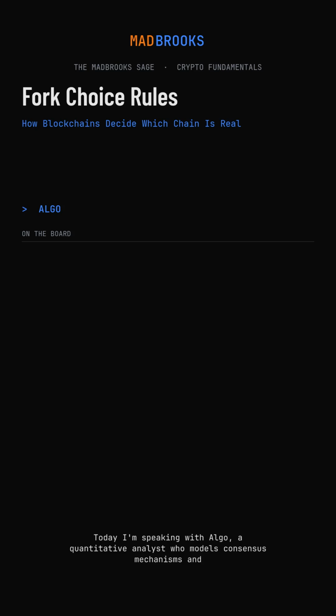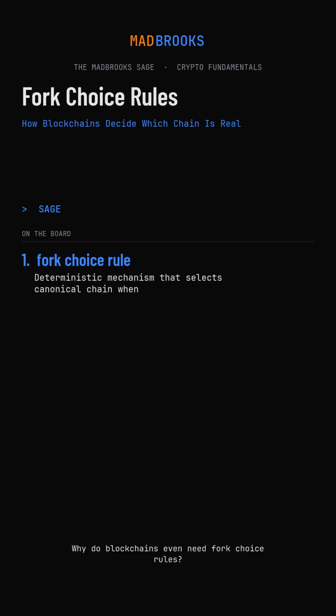Today I'm speaking with ALGO, a quantitative analyst who models consensus mechanisms and chain reorganization probabilities. ALGO, let's start with the fundamental problem. Why do blockchains even need fork choice rules?